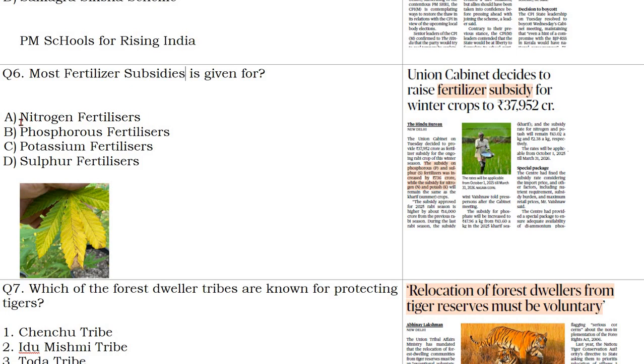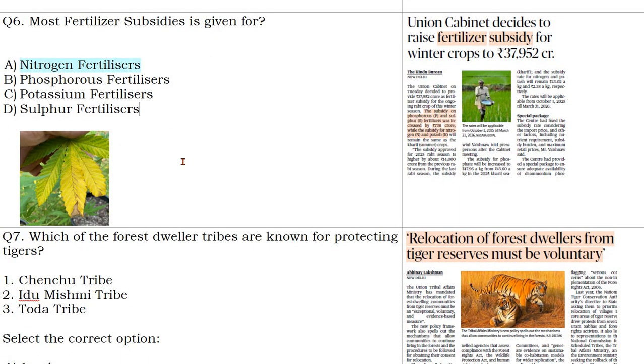So the maximum is given for nitrogen fertilizer. You might have heard about urea. So that comes under nitrogen fertilizer only. And come to what happens if nitrogen will not be there. The yellowing of the leaf might happen. So it is responsible for healthy growth or leafy growth of a plant.